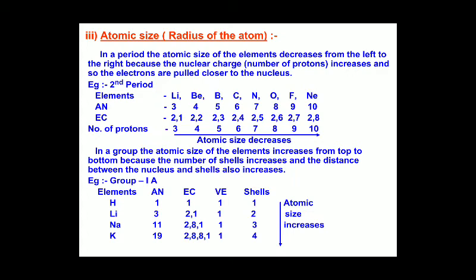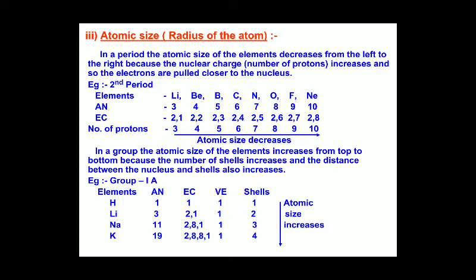If the shell increases, the radius of the atom also increases, and indirectly they say that atomic size increases. So down the group atomic size increases, whereas from left to right, that is along the period, the atomic size decreases. This is because of the attraction of electrons towards the nucleus.